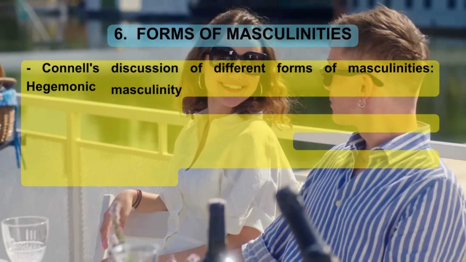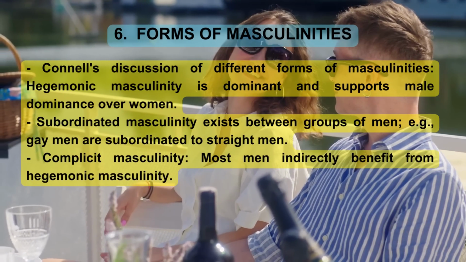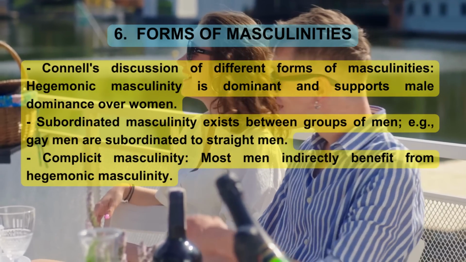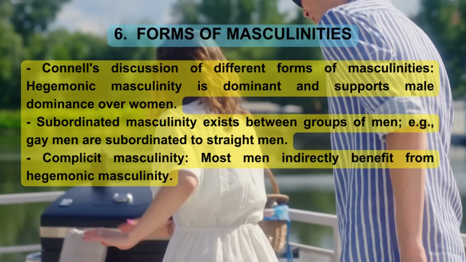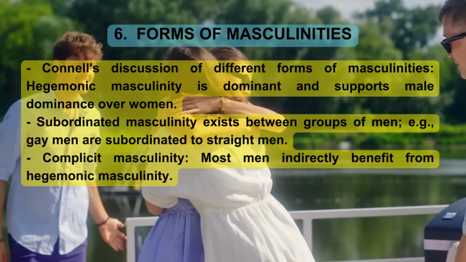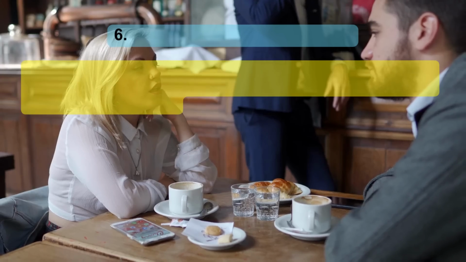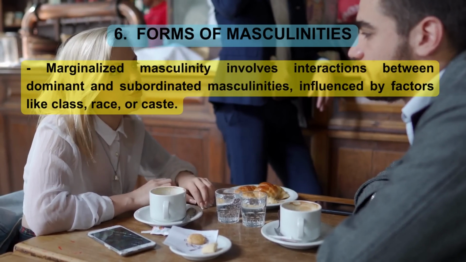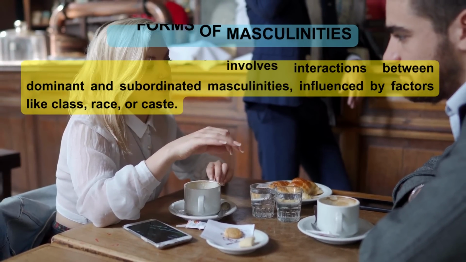6. Forms of masculinities. Connell's discussion of different forms of masculinities. Hegemonic masculinity is dominant and supports male dominance over women. Subordinated masculinity exists between groups of men, e.g., gay men are subordinated to straight men. Complicit masculinity: most men indirectly benefit from hegemonic masculinity. Marginalized masculinity involves interactions between dominant and subordinated masculinities, influenced by factors like class, race, or caste.